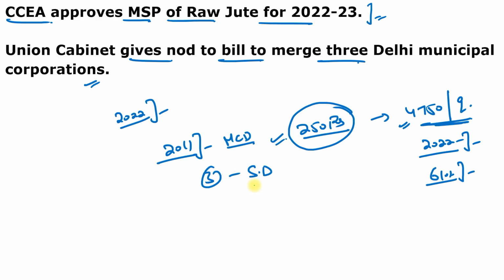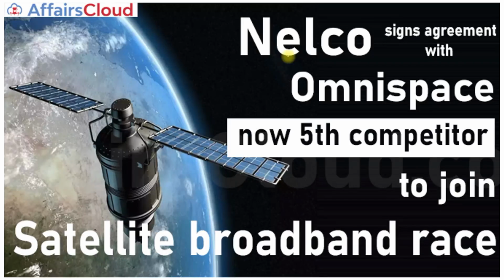One is South Delhi Municipal Corporation, North Delhi Municipal Corporation and East Delhi Municipal Corporation through the Delhi Municipal Corporation Amendment Act of 2011. Now again, these 3 Delhi Municipal Corporations are merged and now it will become the Unified Municipal Corporation of Delhi. Moving to our next question.